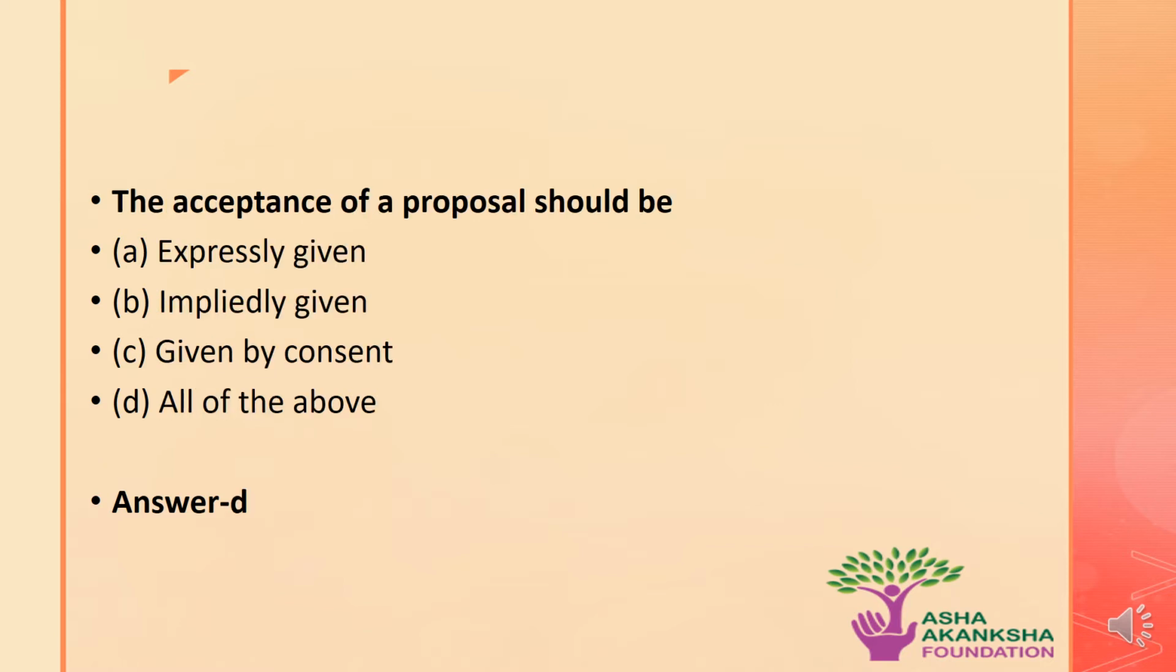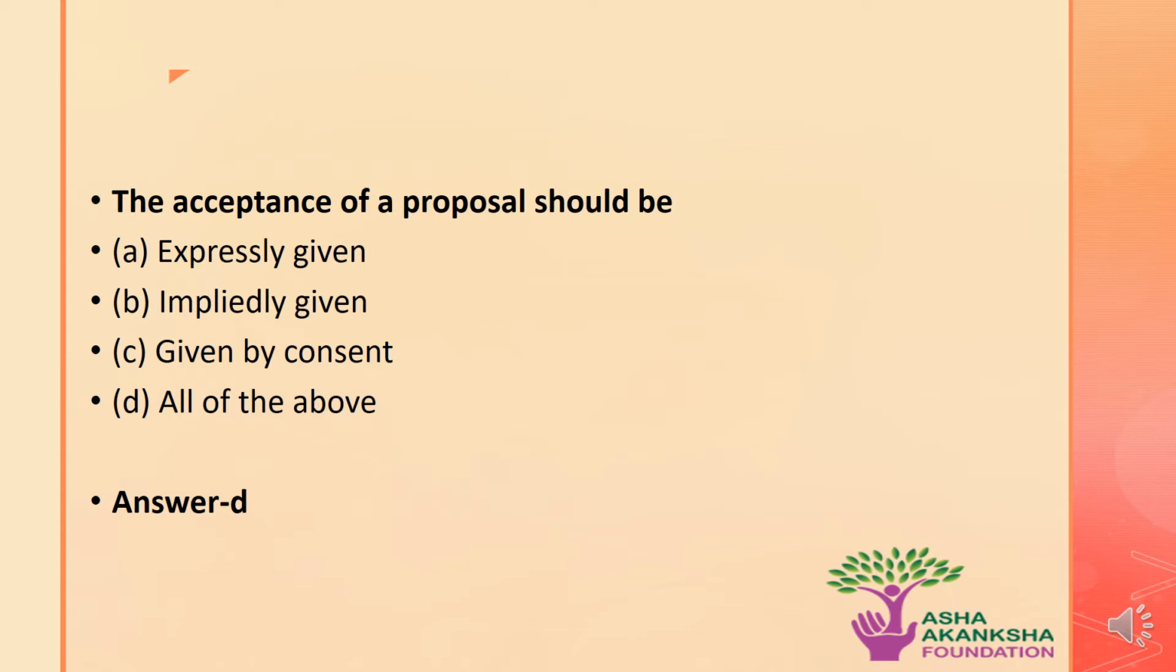Next question is the acceptance of a proposal should be dash. The options are A, expressly given, B, impliedly given, C, given by consent, or D, all of the above. The correct answer to this question is option D, that is all of the above is correct, which means that the acceptance of a proposal can be given in express manner, in implied manner, or can be given by consent